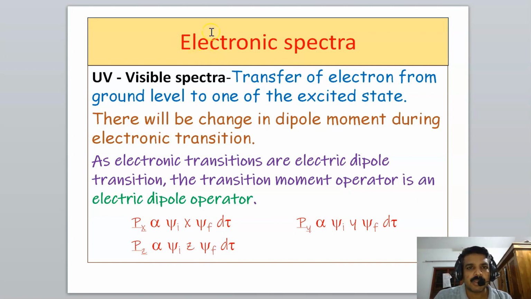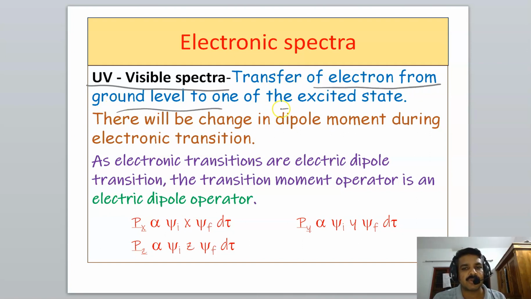Electronic spectroscopy, also known as UV visible spectroscopy, because electronic transition takes place in the UV visible region. Actually, it is a transfer of electrons from the ground electronic level to the excited electronic level.